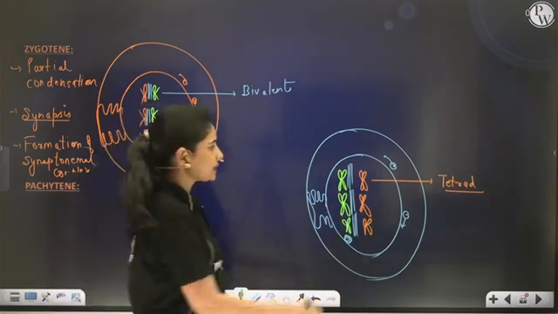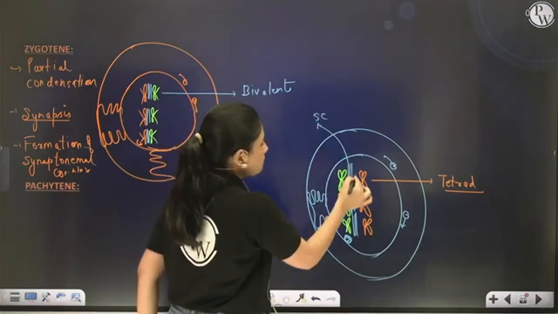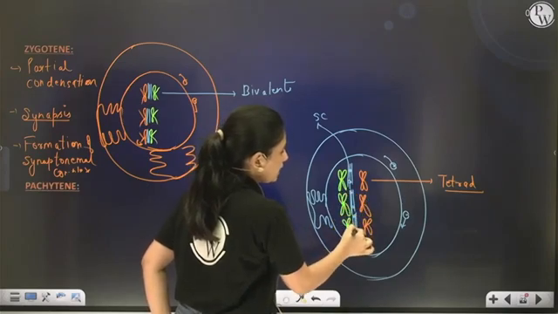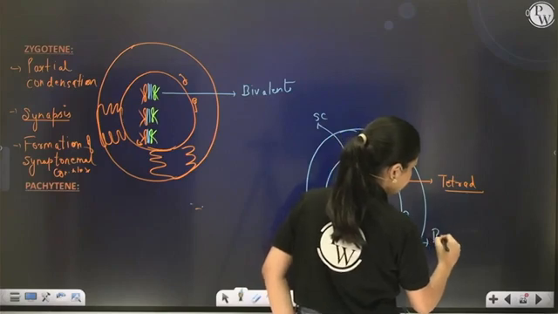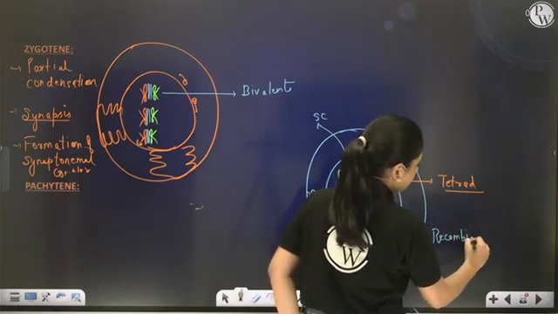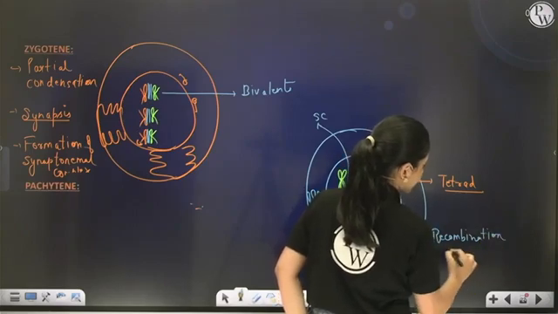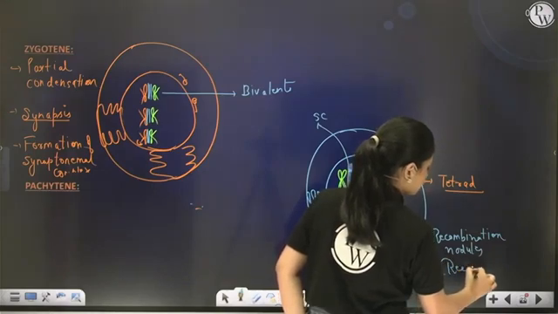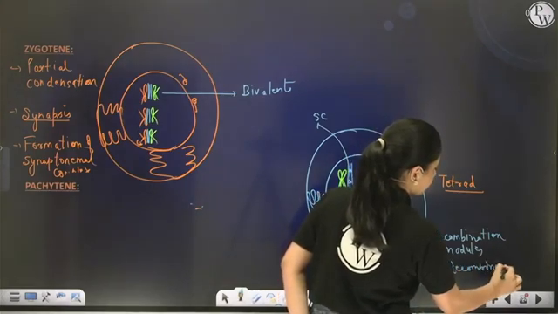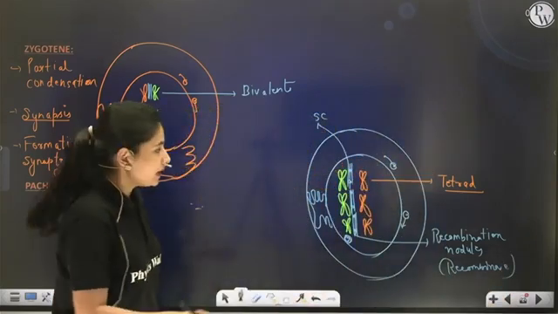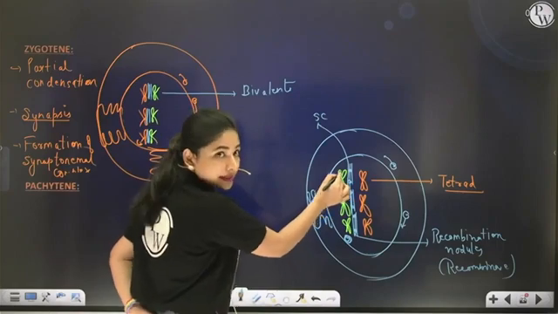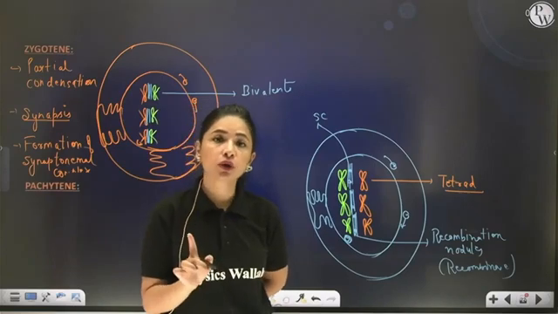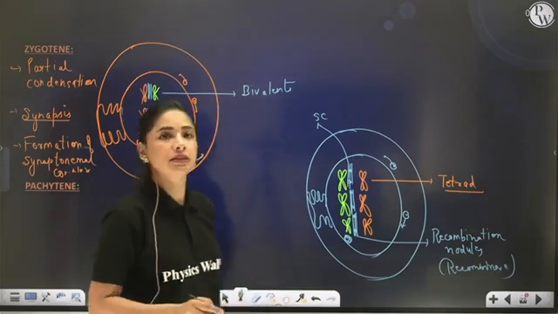Right? Now on the synaptonemal complex, recombination nodules are there, which have the enzyme recombinase. So these are recombination nodules. These nodules have the enzyme recombinase. Correct? So now what happens? Now see, these two are sister chromatids, these two are sister chromatids, but one orange and one green of the homologous chromosomes are non-sister chromatids.